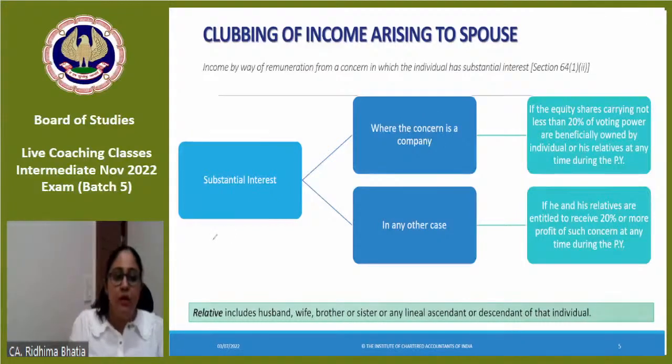Mr. A is a partner in a firm, ABC, sorry, a firm. He's a partner for a 1/3 share, 33.33% share.